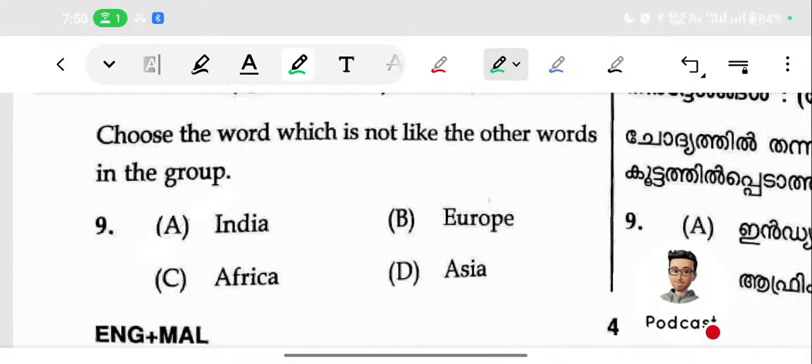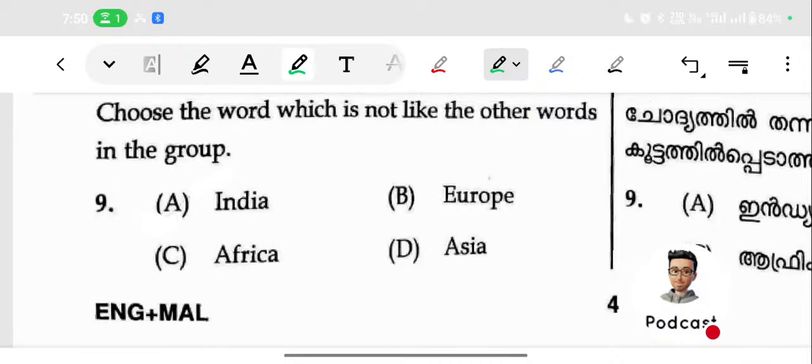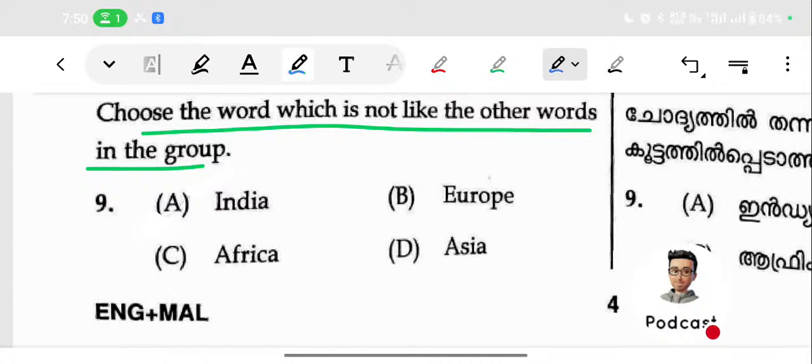Then we can move into the next set of questions. The next set means: choose a word which is not like the other words in the group. We want to find the odd one. We find a relation like India is there, Europe is there, Africa is there, Asia is there. So what is the connection? Can you comment the connection?